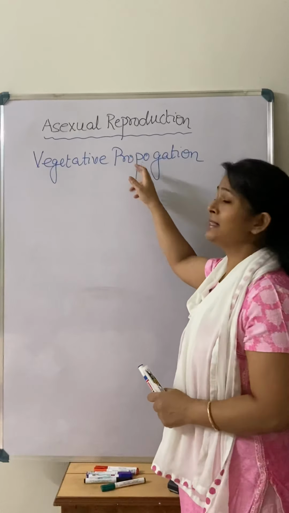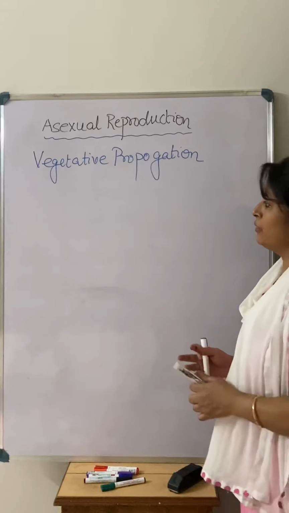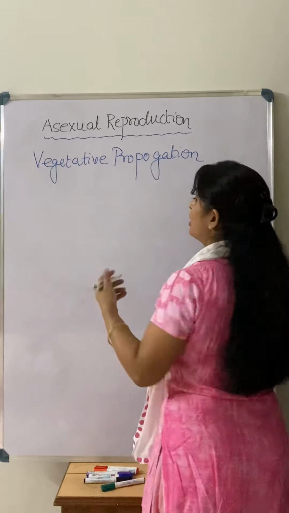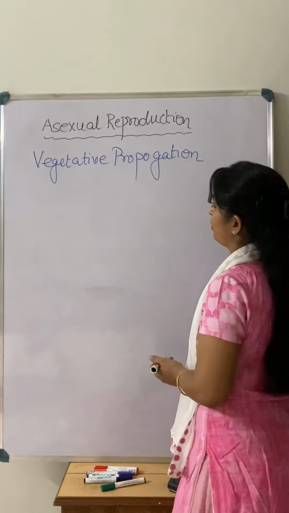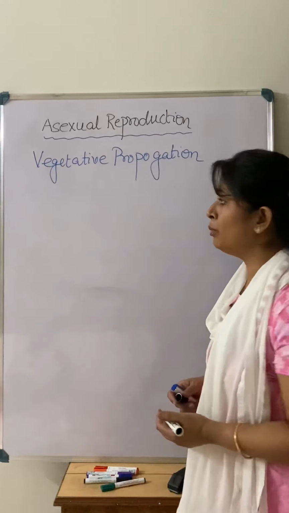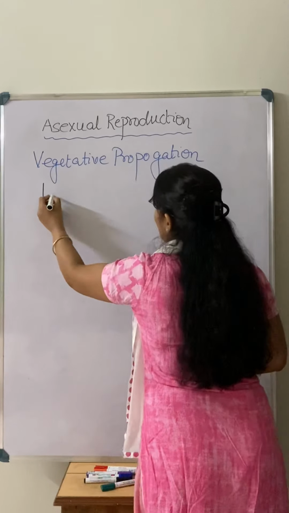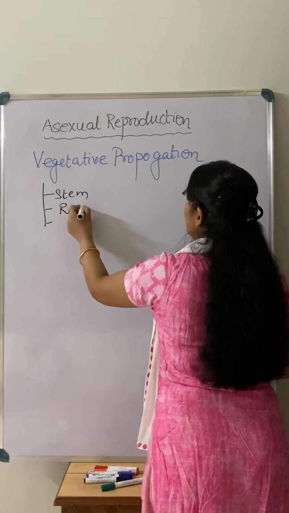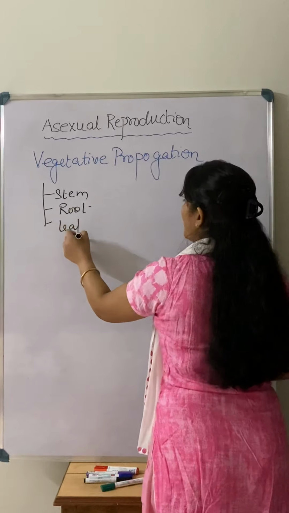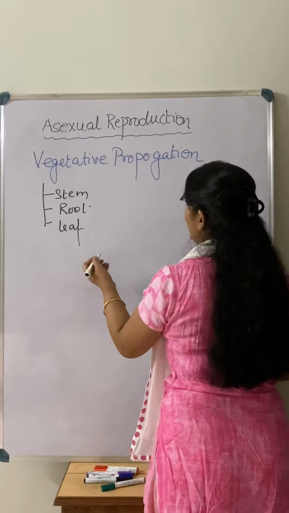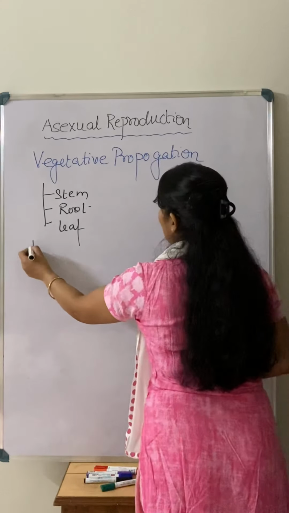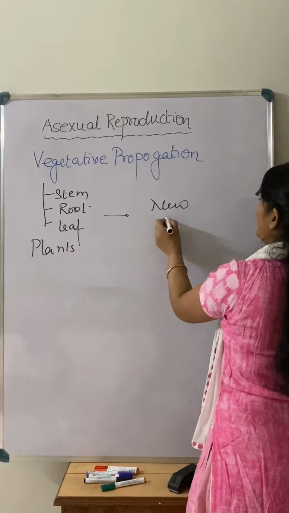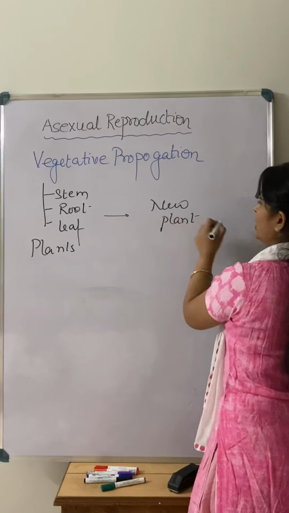Vegetative propagation in asexual mode. So if we talk about vegetative propagation, what is the meaning of vegetative propagation? It means the formation or development of a new plant, or the creation of a new plant from any plant body. Maybe it is a stem, maybe it is a root, maybe it is a leaf. So by any part of the plant body, when there is a formation of a new plant, at that time we call it vegetative propagation, right?